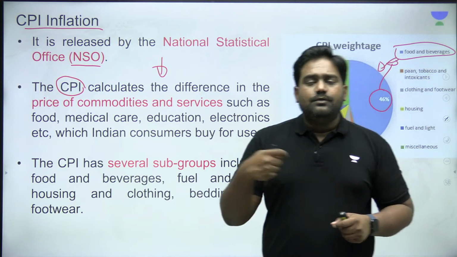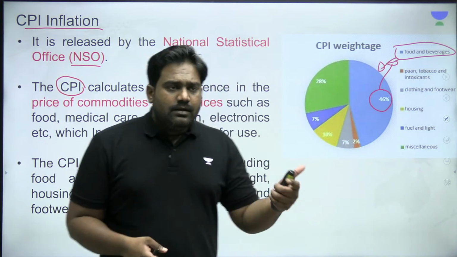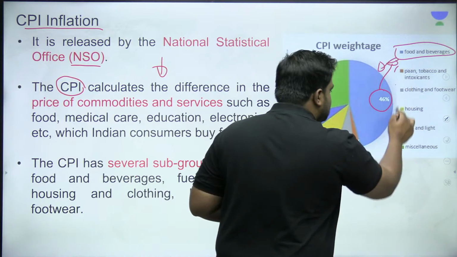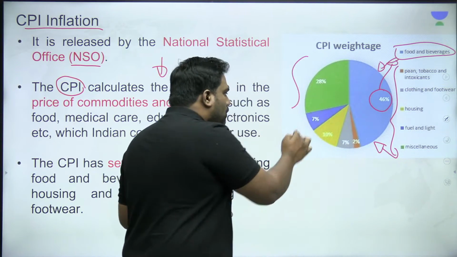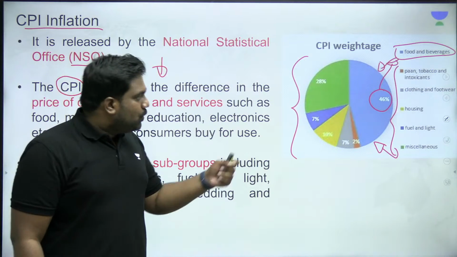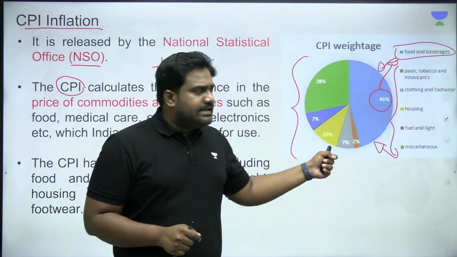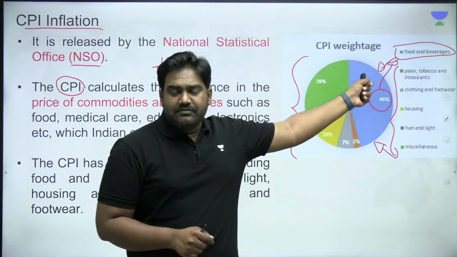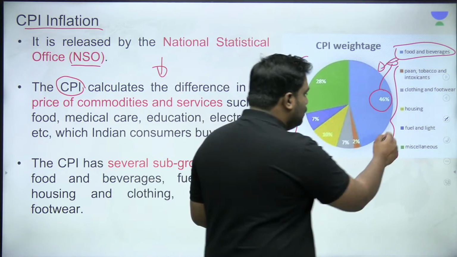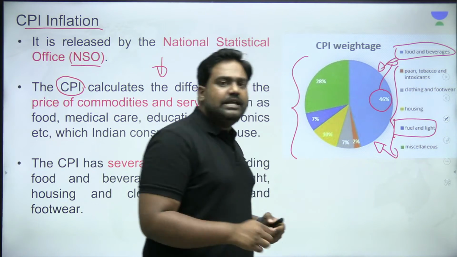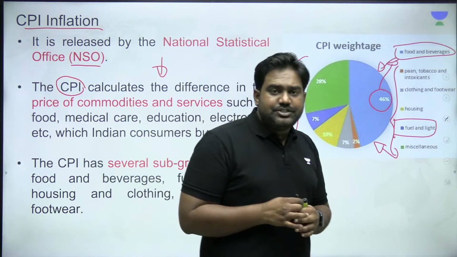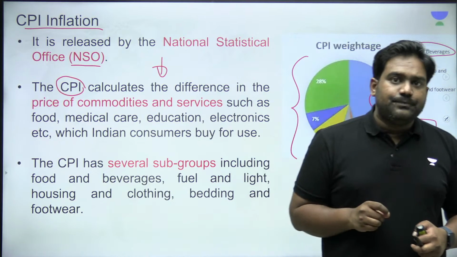It could be housing, fuel and power, and various other products and services. They're all provided with a respective weightage within the CPI index. But the highest weightage, as you can see, is assigned to the food and beverages category, and even fuel and light, essentially our power and energy requirements, also has a significant weightage.